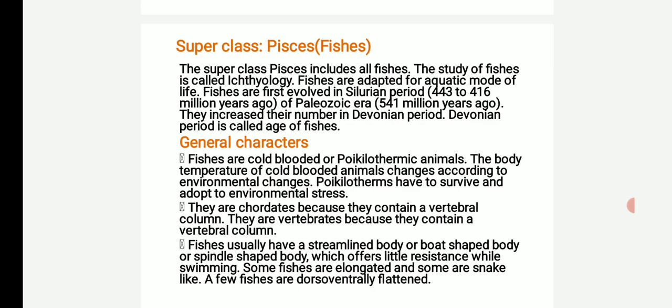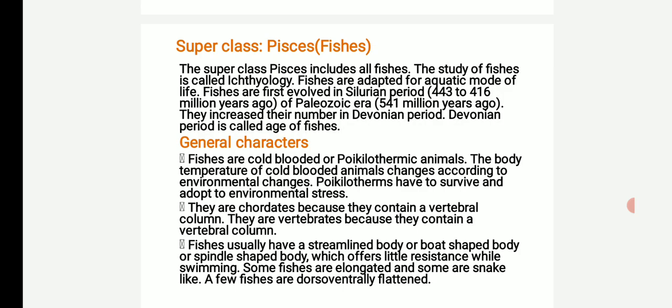Number 2, they are chordates because they contain a vertebral column. They are vertebrates because they contain a backbone or vertebral column. They are chordates because they contain a notochord in the embryo, and in the adult, the notochord is replaced by a vertebral column.